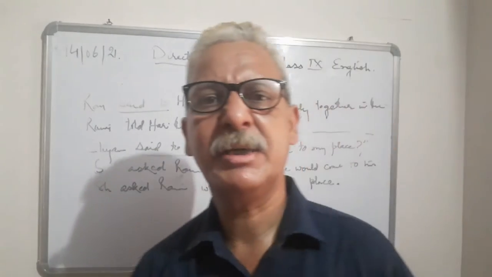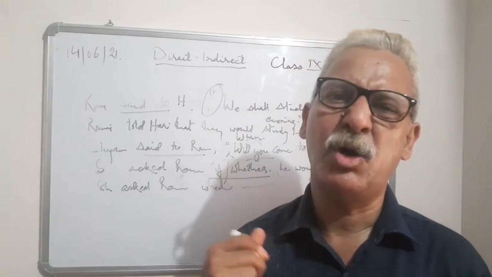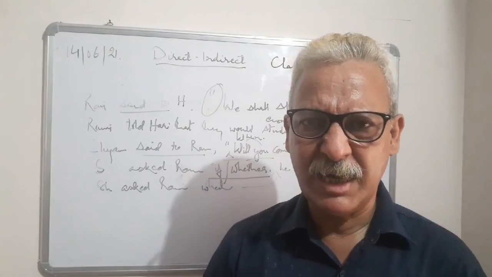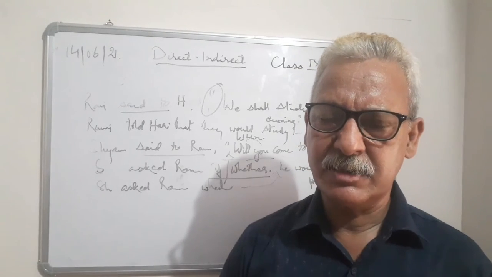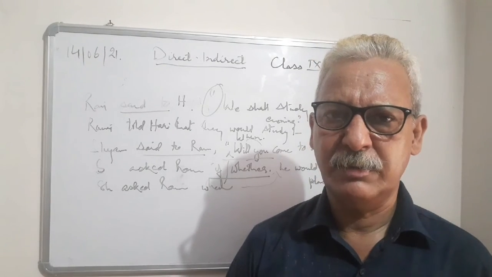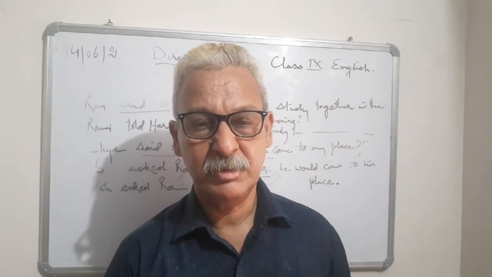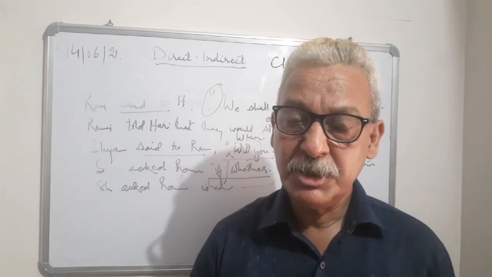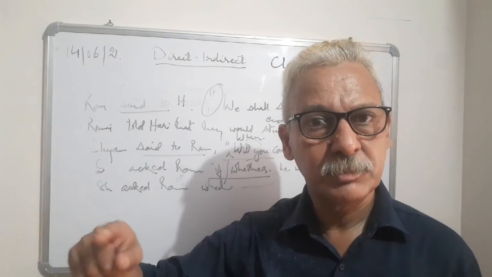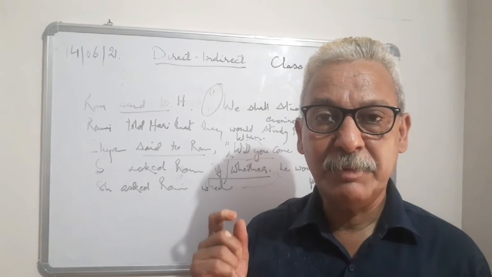And similarly, with regard to orders, "Go there." The teacher asked the student, or you might say ordered the student, because we normally make it in the formal sense; otherwise "asked" and "told" are also correct here. For mild commands, "asked" and "told" are also used. But in schools normally people use "ordered" here, so I'll suggest you also do the same to learn the basics. So the teacher ordered the student to go away. Suppose the teacher says, "Go away." The teacher ordered the student, and then you connect it with the help of "to go away."